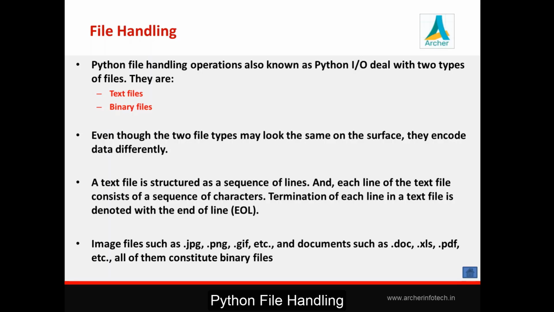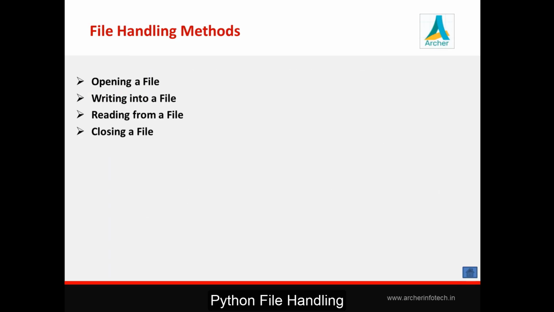Okay, so every line is mostly ended with a new line character. So reading and writing a text file is a different idea. And binary files mean mostly image files, or your Word files, or say mp3 files, or video files, and all that. So reading and writing binary files is a different idea. There is no such new line and all that. So you need to think differently while reading a text file and while reading a binary file here. Okay, so these two types of files we can read and write in Python.